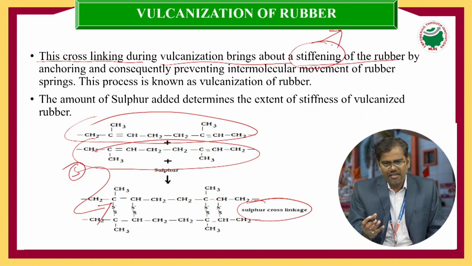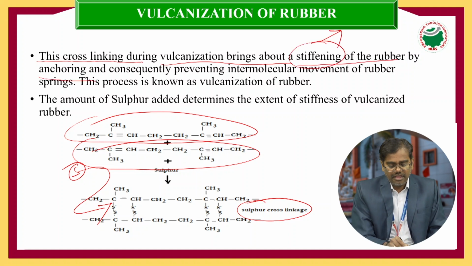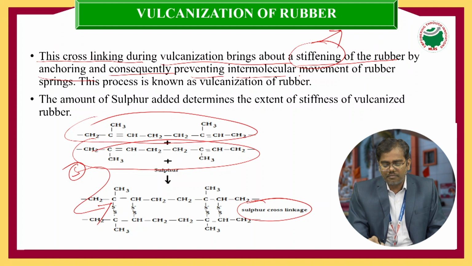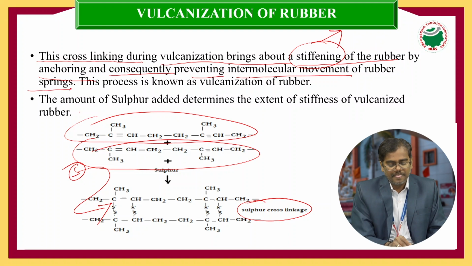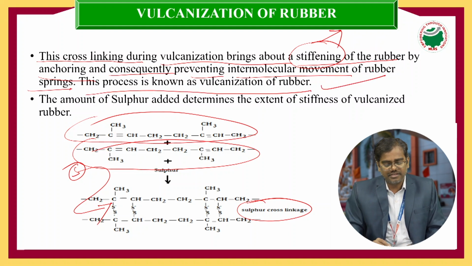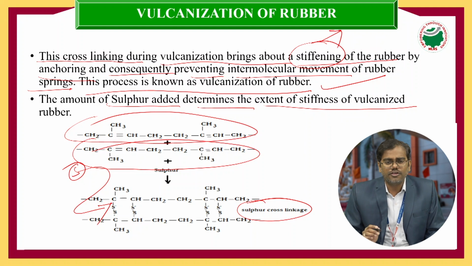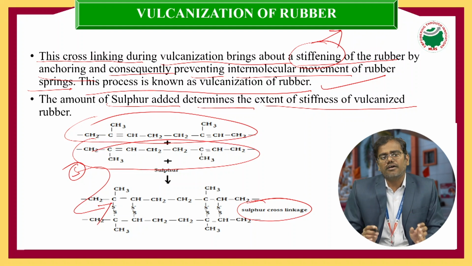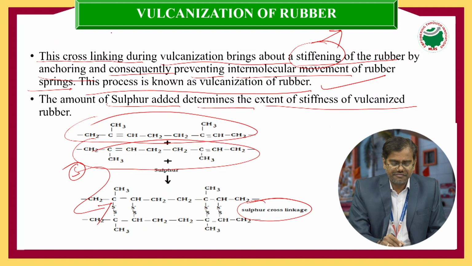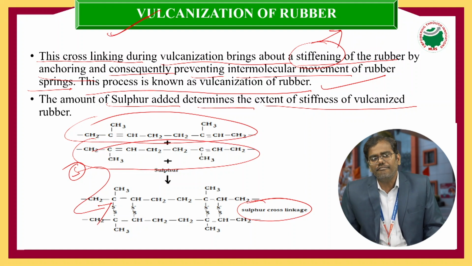Stiffening is nothing but making it very strong by anchoring, consequently preventing the intermolecular movement of rubber strings, and this process is known as vulcanization of rubber. So the amount of sulfur added determines the extent of the stiffness of the vulcanized rubber. In order to maintain the stiffness of the rubber, we should add the required amount of sulfur, and that process we can call vulcanization of rubber.